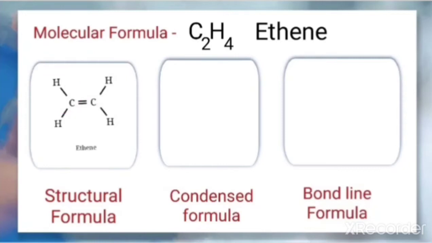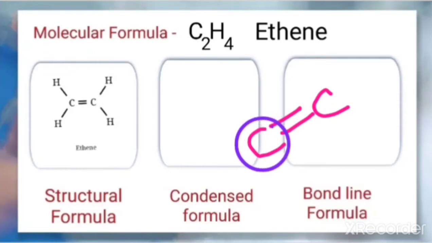If I write once again, 2 carbons and a double bond between the 2 carbons. When you look at this carbon, which I am highlighting here, already 2 bonds are there. Total 4 bonds should be there for a carbon because it is tetravalent. So 2 is already there. How many will be more? It should be 2 more bonds here. So we can write 1 bond here, 1 bond here.